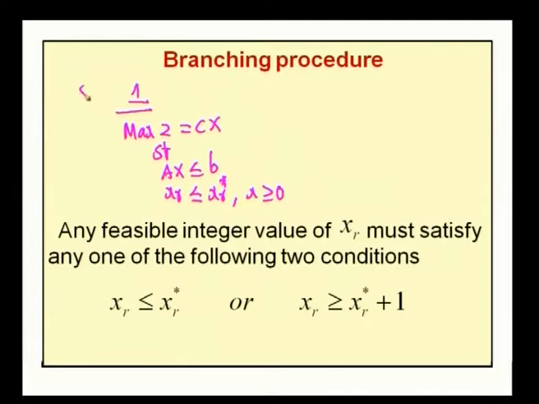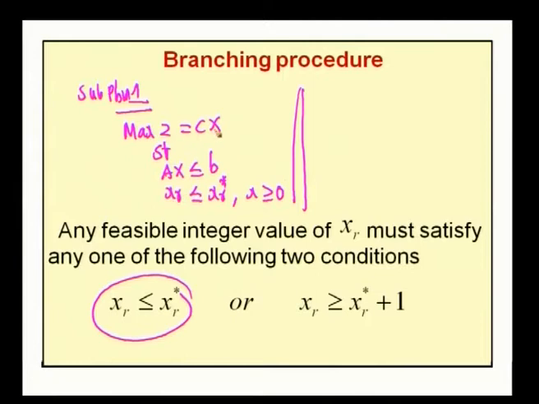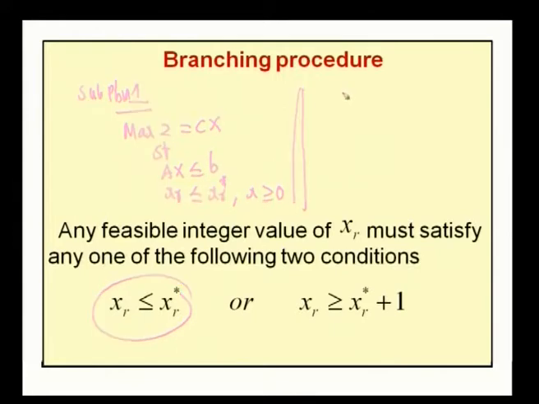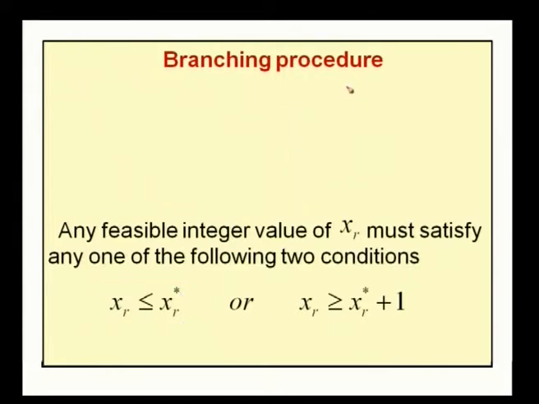By adding this constraint to the original problem, sub problem 1 becomes maximize z equal to cx subject to the constraints ax less than or equal to b and xr less than or equal to xr star.